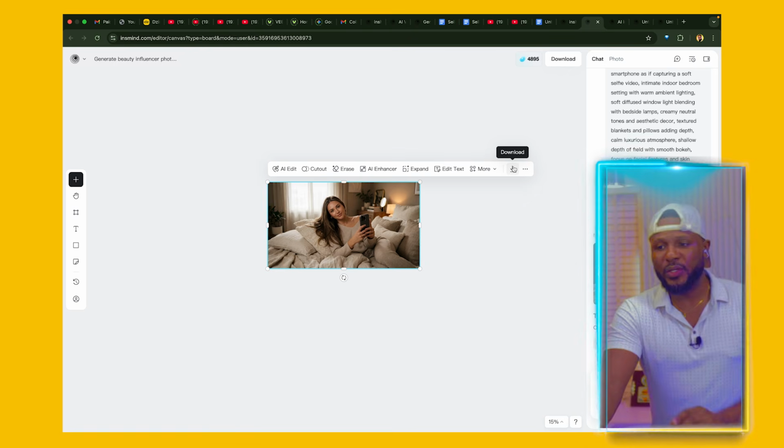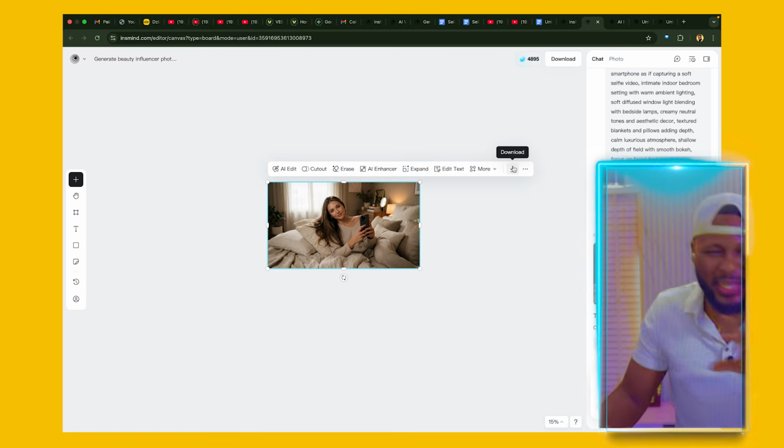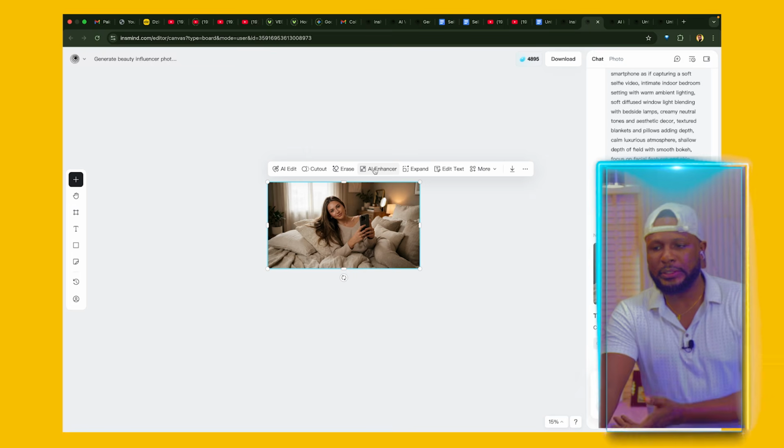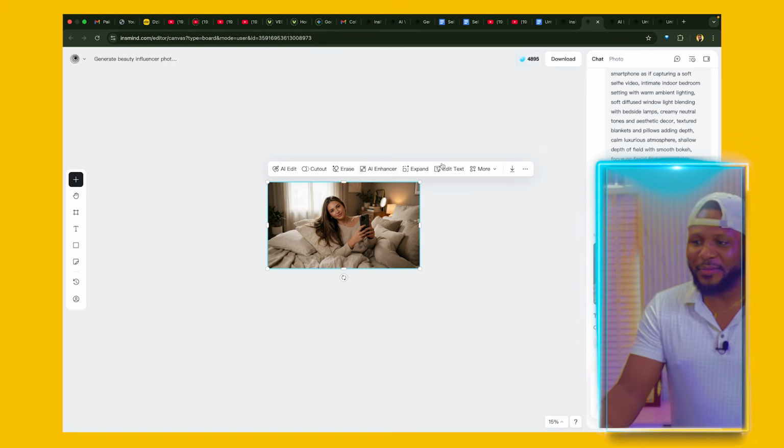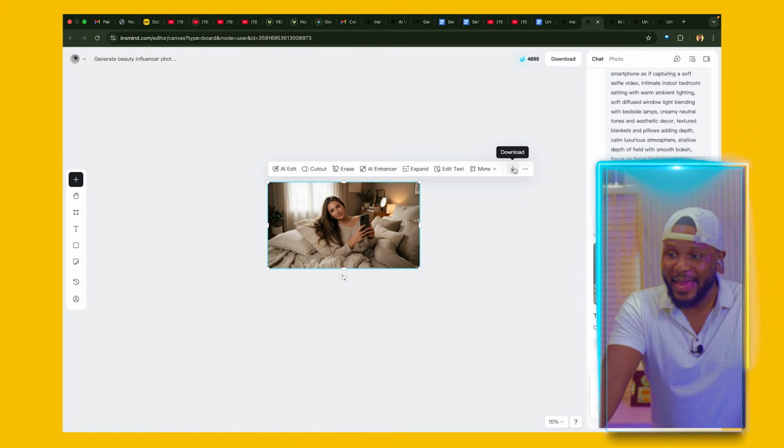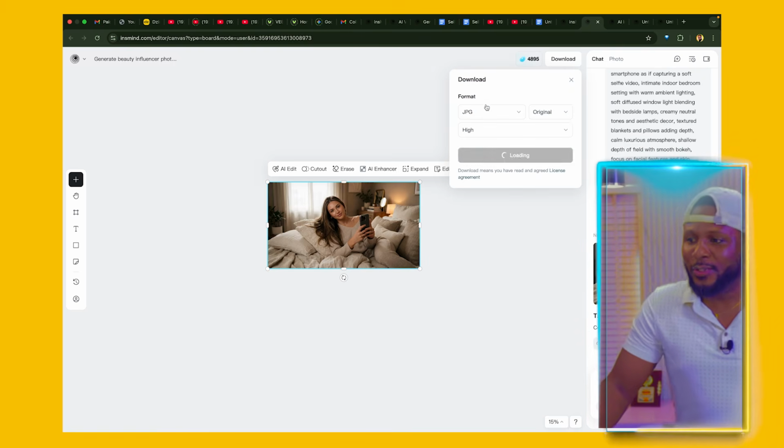Now you can go ahead and download it here, but if you want to enhance it in any way, all you have to do is simply click on enhance, and it's going to even further increase the quality, increase the size, just in case you want to put it on a billboard or anywhere. Then you can go ahead and use AI enhance to enhance the image, and it's going to come out crisp and clear. So now that we have this, we're going to go ahead and click on download to download the image to our device.